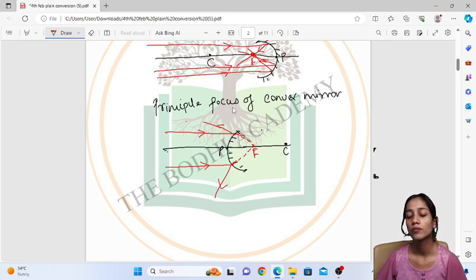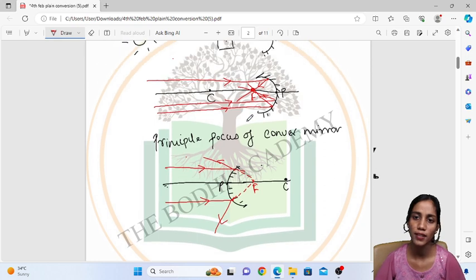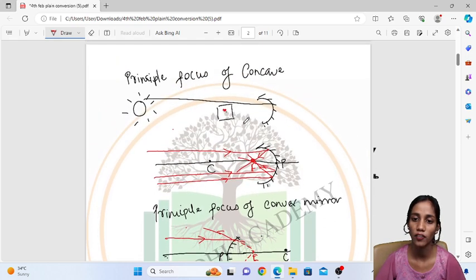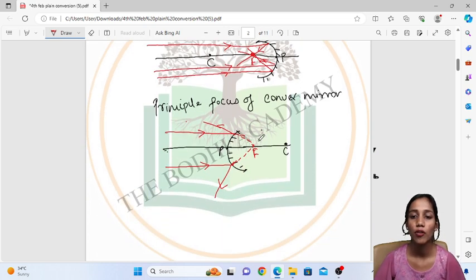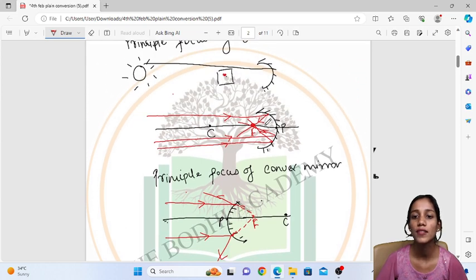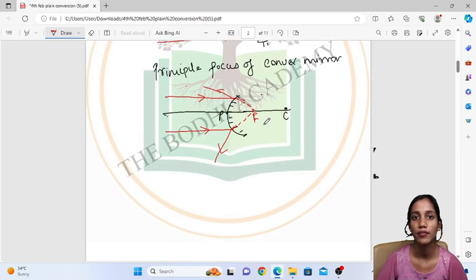So over here we can see that in the concave mirror, the principal focus is formed by converging rays of light. After reflection they converge at a single point on the principal axis, but for the convex mirror, the rays of light diverge, and then they appear to meet on the principal axis. So this is a converging mirror, and this is a diverging mirror.